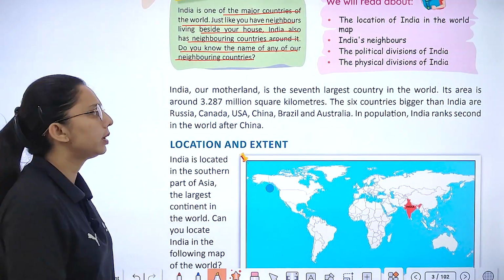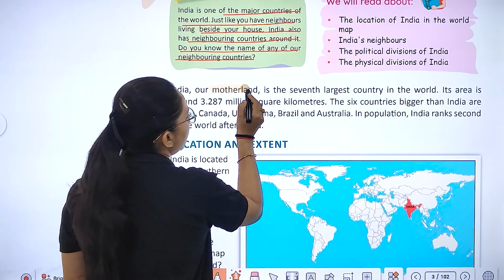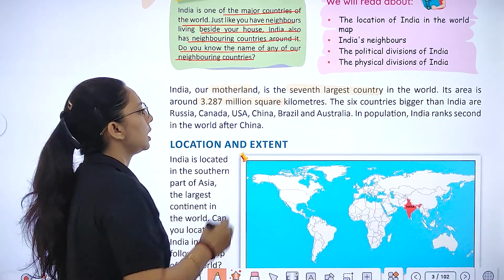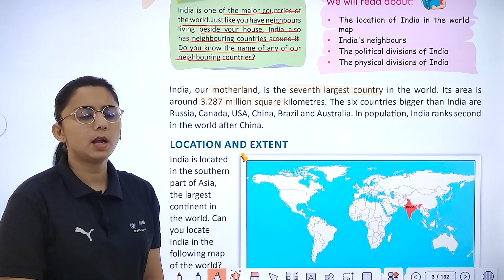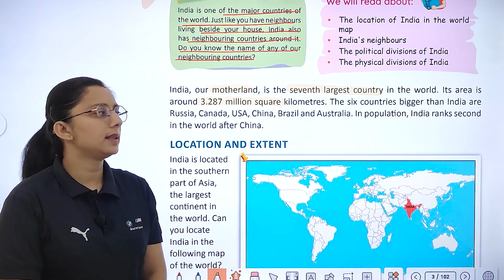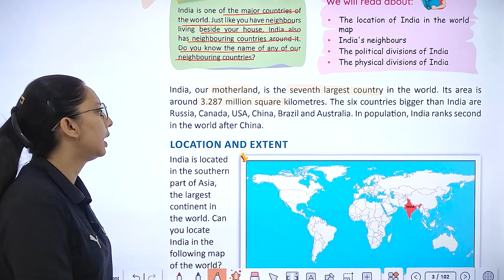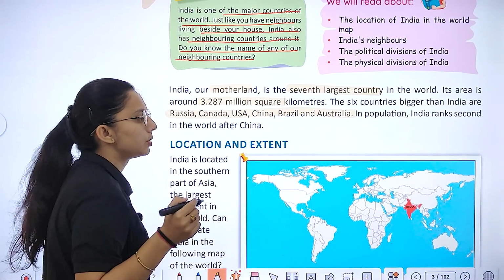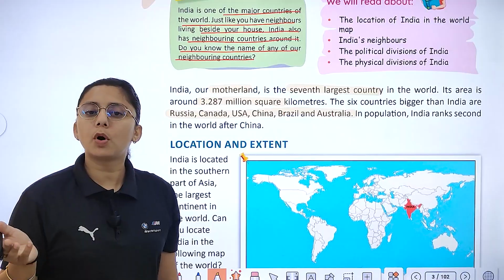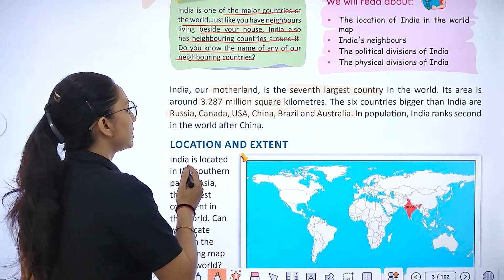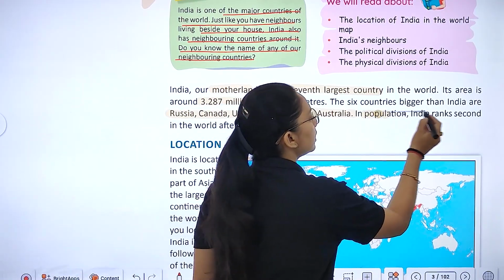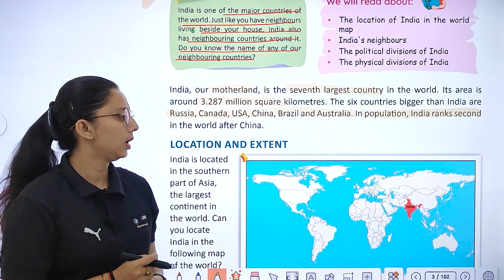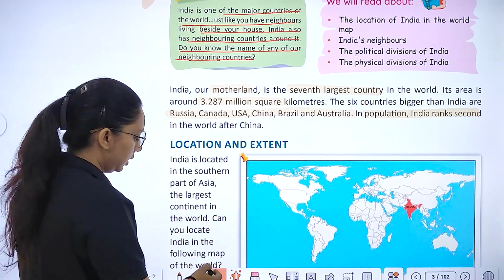So as you know, India, our motherland, is the seventh largest country in the world. Its area is 3.8287 million square kilometers. The six countries bigger than India are Russia, Canada, USA, China, Brazil, and Australia. If we talk about population, India ranks second. If we talk about population, India is second, and by area, seventh largest. Right, so let's study about this location.